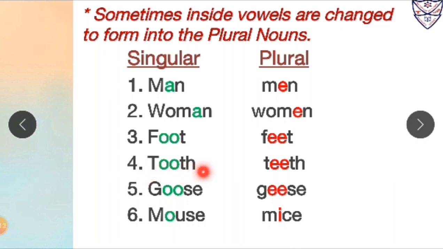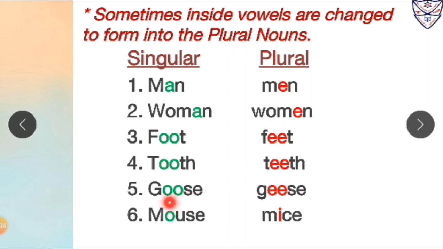Number 4, tooth. Over here the word tooth is in singular form. Inside vowels are double O. So what we will do? We will change this double O to make its plural form. So double O we will replace it by double E. So it will become teeth in plural form. Number 5, goose.